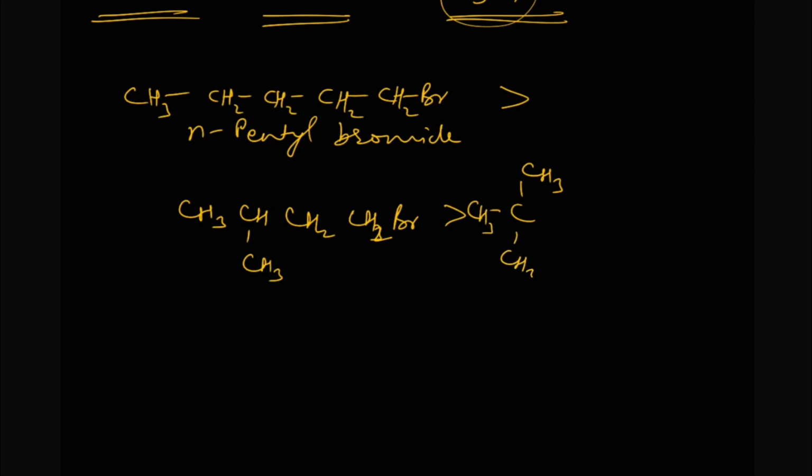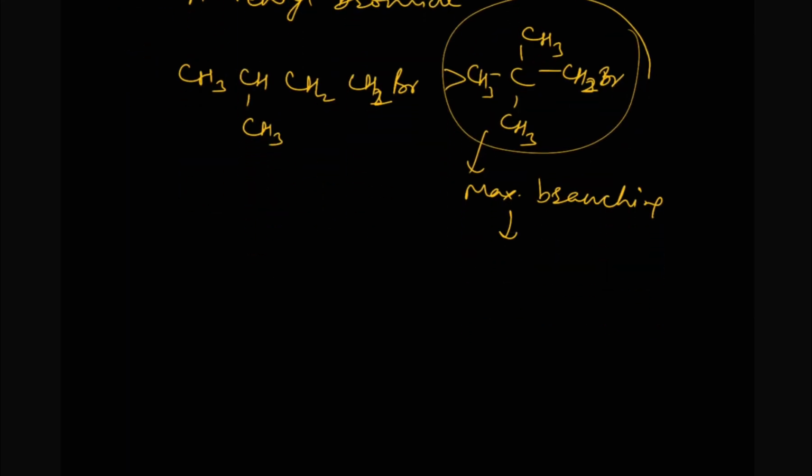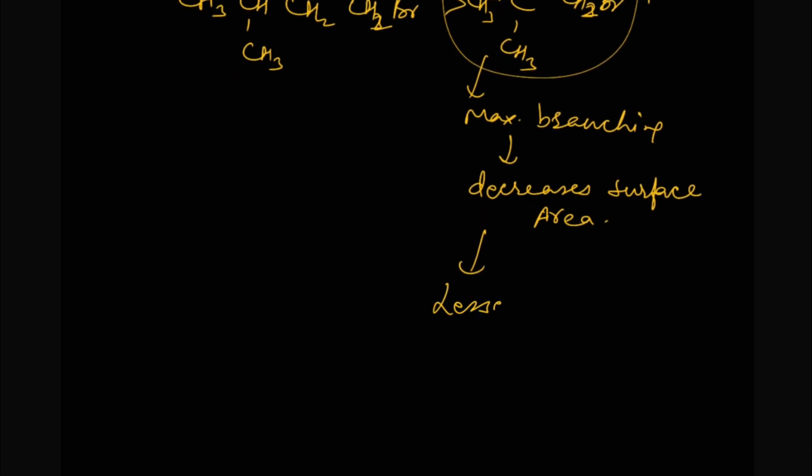Neopentyl bromide will have the minimum boiling point among all the isomers of pentyl bromide. Why is it so? Because it has maximum branching. Because of the maximum branching, the surface area tends to be minimum. Decrease in surface area means a lesser magnitude of intermolecular forces of attraction, weaker intermolecular forces of attraction. So that is how the order is for the boiling point.